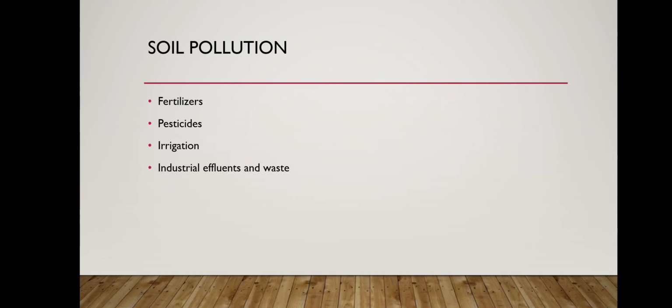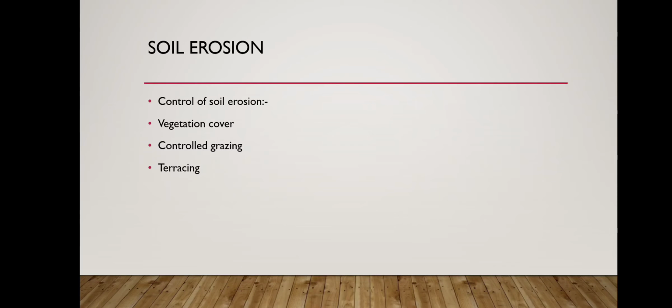Next is irrigation. With faulty irrigation, if too much water is put into the soil, waterlogging occurs and the soil becomes more saline. Next, industrial effluents and waste, if added into the soil, may cause pollution. Now next is soil erosion. Soil erosion means the sweeping away of the upper layer of the soil with the help of wind and water. That process is known as soil erosion.